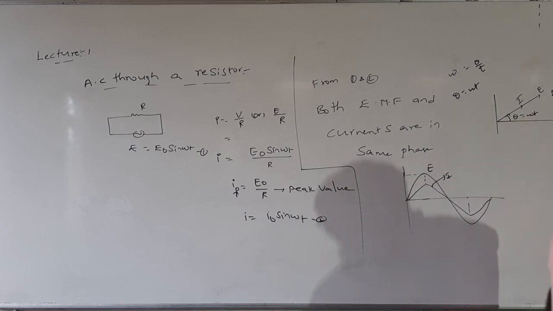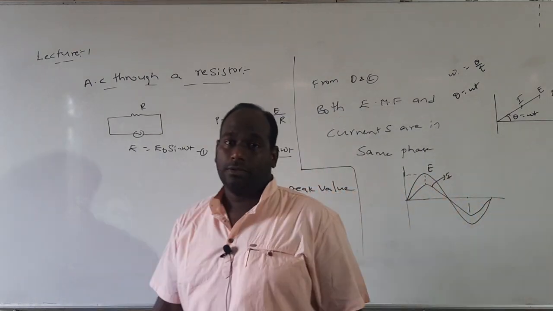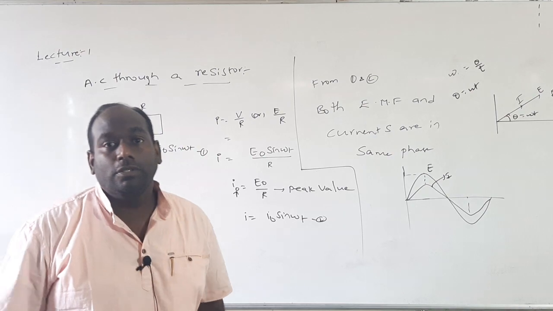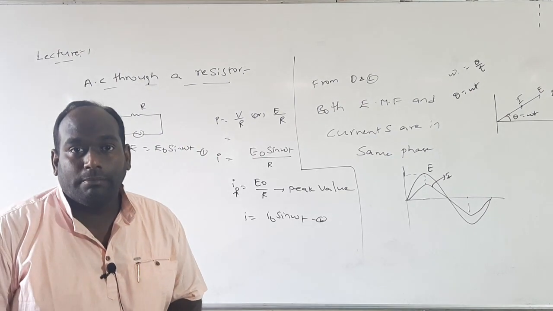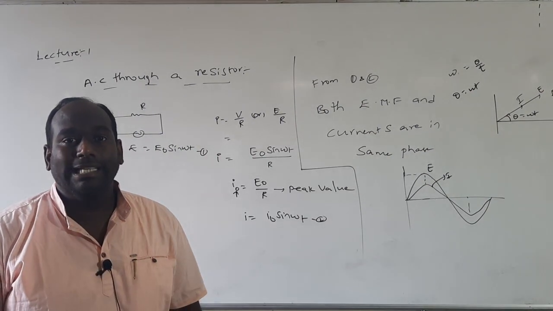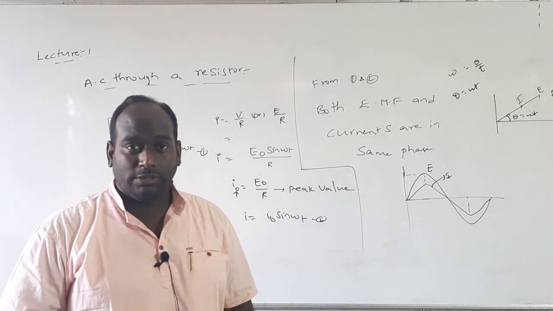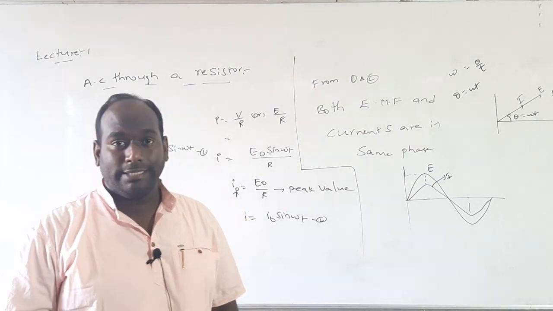I am going to repeat one more time whatever we discussed today. What is meant by AC? The current whose magnitude changes with respect to time and direction changes periodically is known as alternating current. The alternating current is produced by alternating sources like AC dynamo and AC generator.